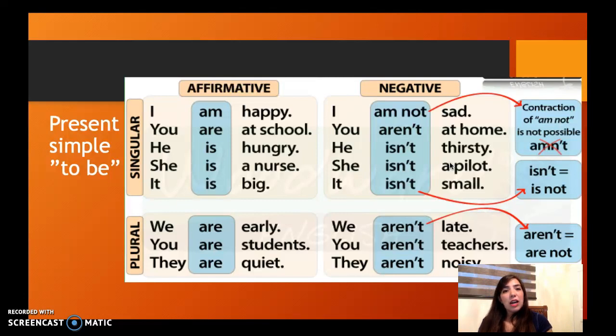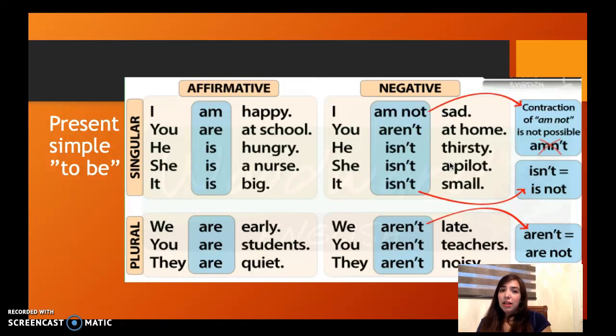And in the column in color blue we have the verb to be, how it changes in different persons. Here, for I, it's going to be am. For you, it's going to be are. For he, she, it will be is. For the plurals, we, you, and they, it is going to be are.